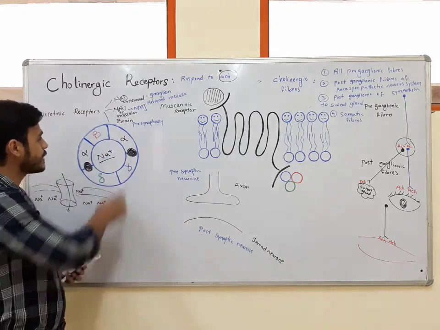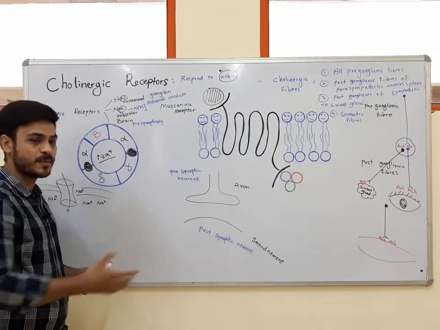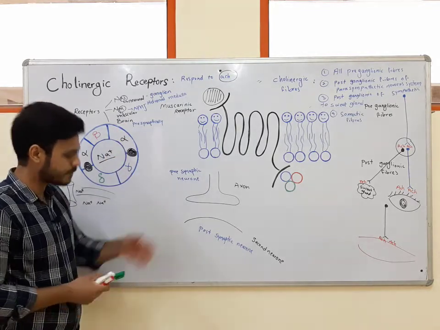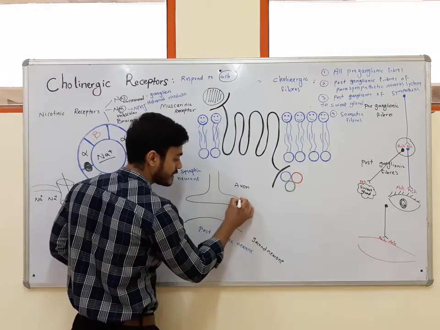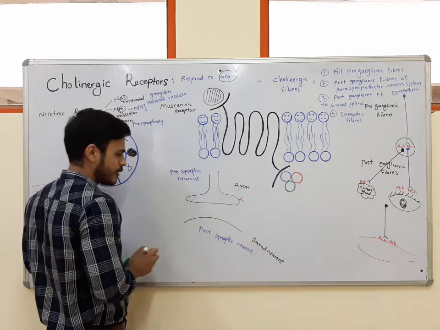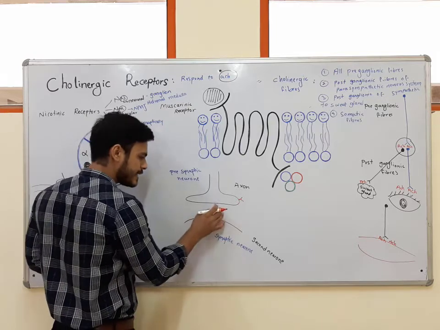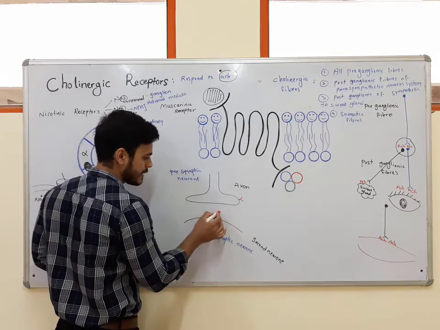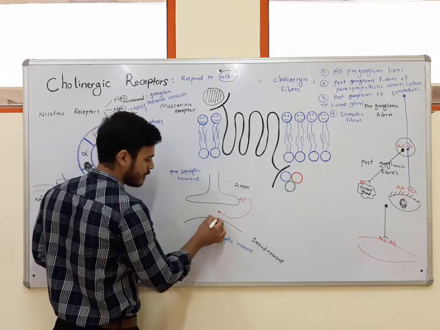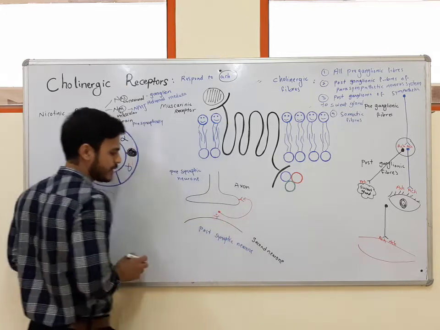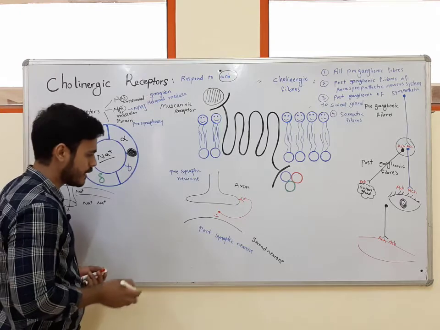Most of the time, these nicotinic and muscarinic receptors are a type of postsynaptic receptors. But this subtype, which I told you it is a special subtype of nicotinic receptor, is a type of perisynaptic receptors. It means that when we release acetylcholine in the synapses, this acetylcholine can bind to this subtype also, it can bind to postsynaptic receptors also.